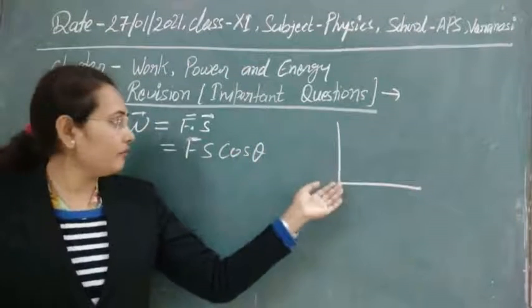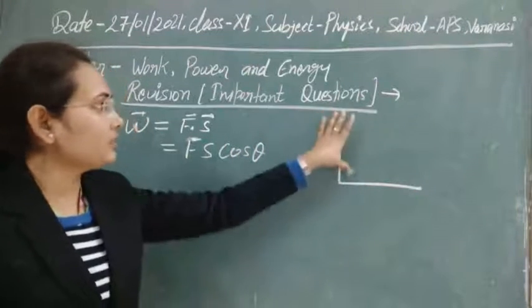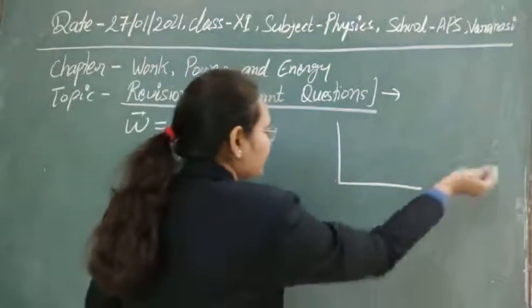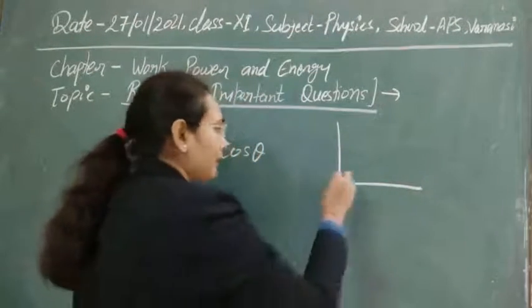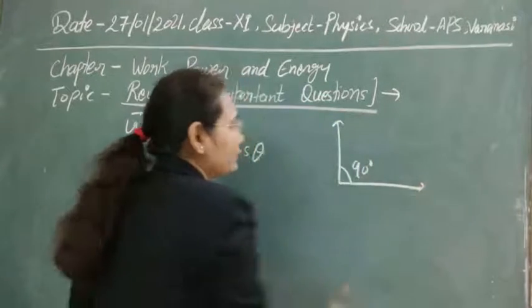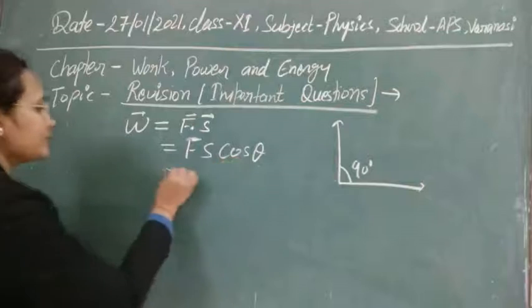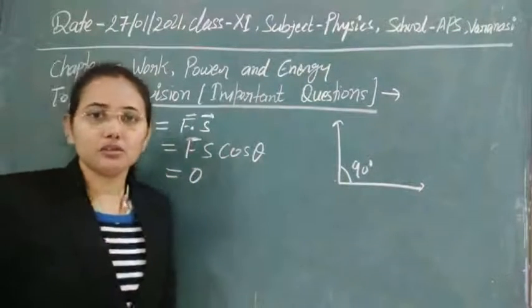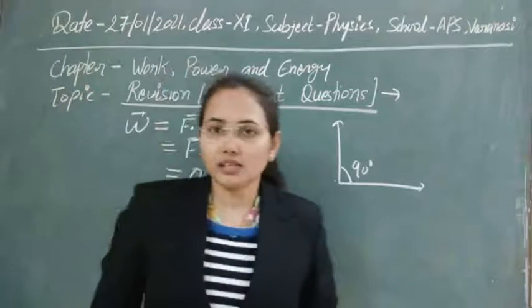Obviously the displacement direction is in this direction and the force is acting in this direction. So the angle formed between these two vectors is 90 degrees, and scientifically the work we have done is equal to 0. Such kinds of work are known as zero work done.